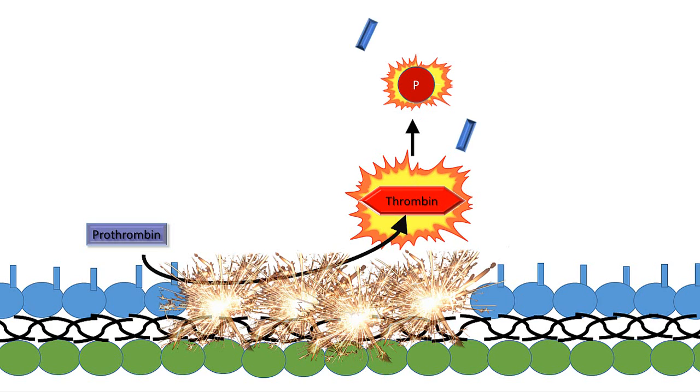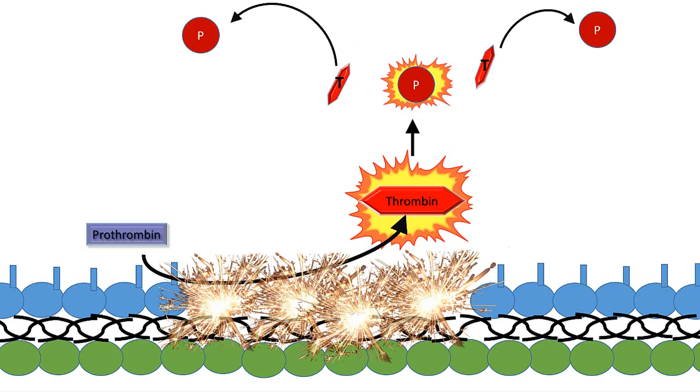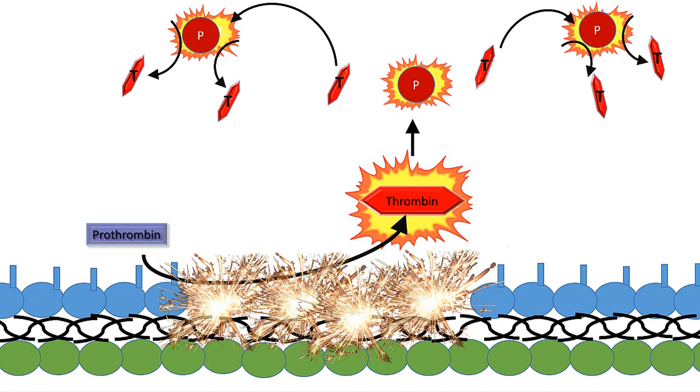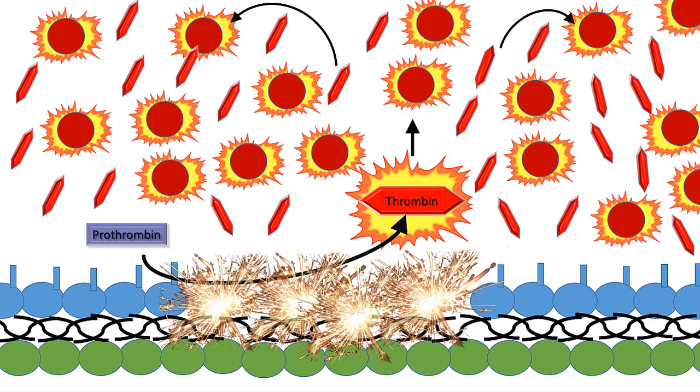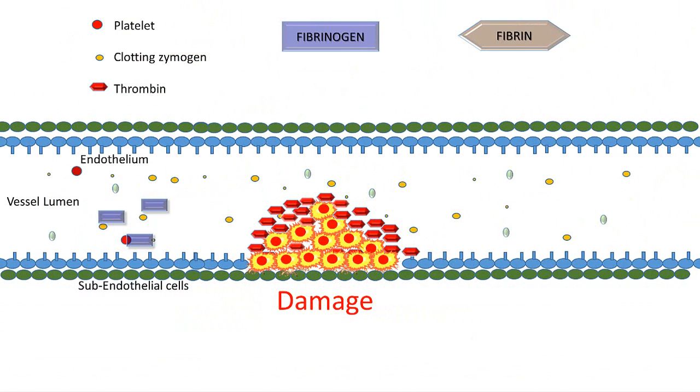When thrombin is generated, if there is a platelet nearby, it can activate that platelet. Then on the surface of this activated platelet, more prothrombin is changed to thrombin, and that thrombin can then activate a platelet. And this process of activated platelets generating thrombin and thrombin activating platelets exponentially spreads and grows, until we have a high density of activated platelets and thrombin molecules localized to the injury site.